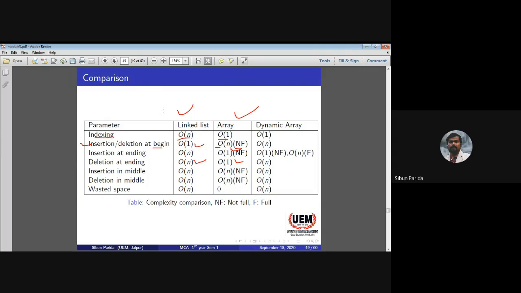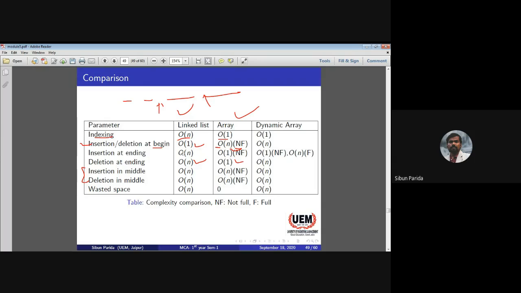Insertion at the middle. Suppose four element nodes are there already, and I want to add in between here. What complexity will it take for a linked list? Insertion at the middle is order of n because I have to traverse these nodes so that I can add here. In the case of an array, it is also order of n if it is not full, because I have to traverse these anyway. So there is no change if you want to insert or delete at the middle. Whether it is a linked list or an array, there is no complexity difference.